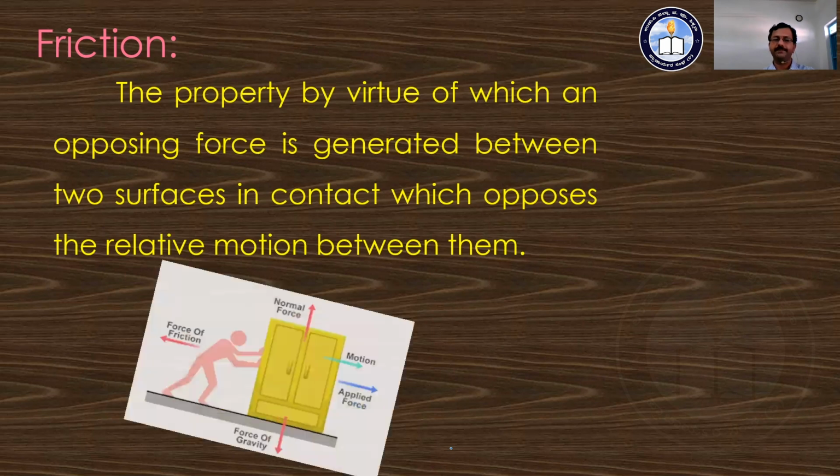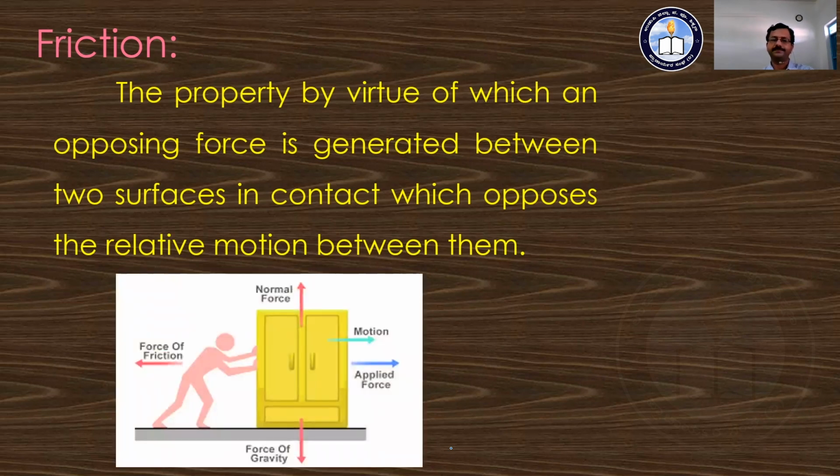Here we are going to see some examples once again. There is a bureau over the floor. The man is going to push that bureau, so there is an applied force in the forward direction. At the same time, there is some frictional force acting between the two surfaces in contact, in the opposite direction to the applied force.